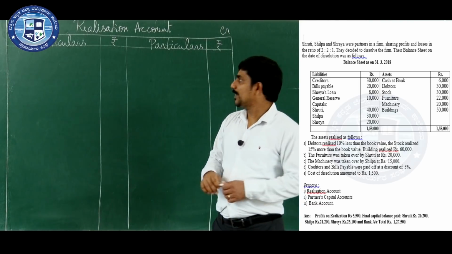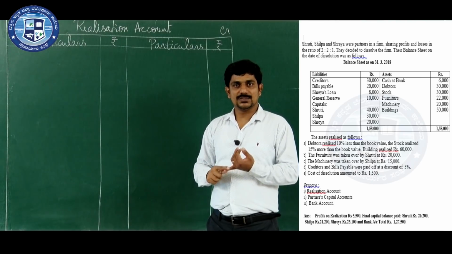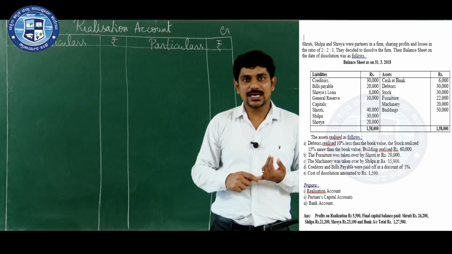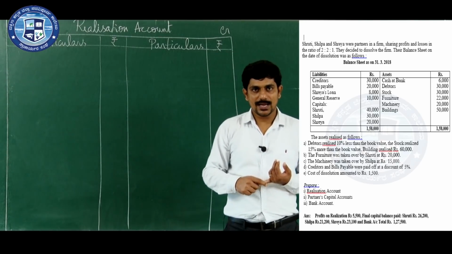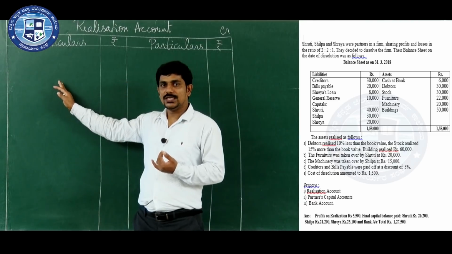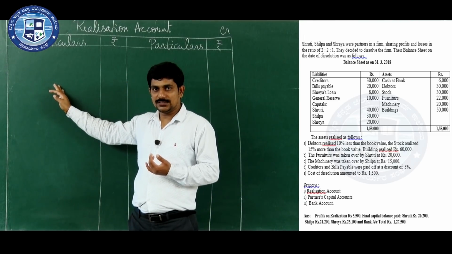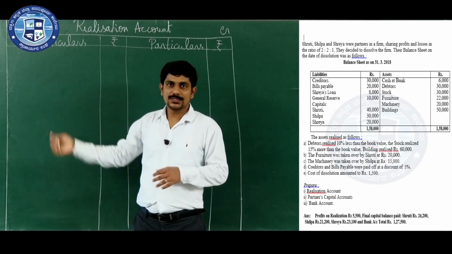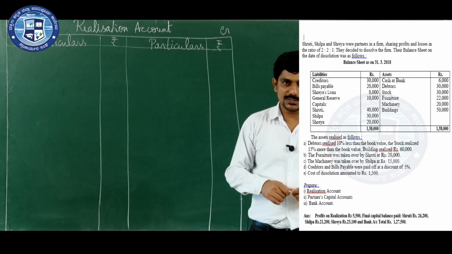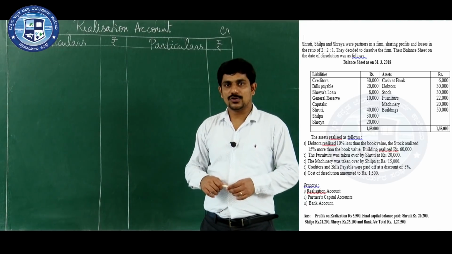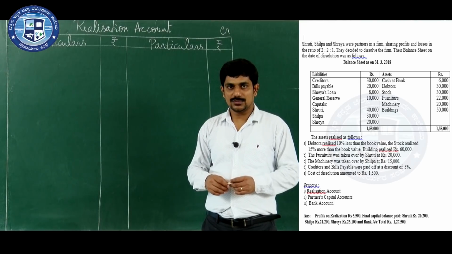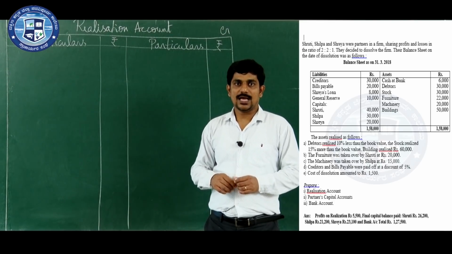Now, when you are preparing realization account, first step is what? We need to transfer all the realizable asset at their book value. To which side? To the debit side of the realization account. Because dissolution of partnership means what? We are closing the business. So, we need to close the books of account. So, we need to close all the ledger accounts. So, assets account as well as liabilities account.